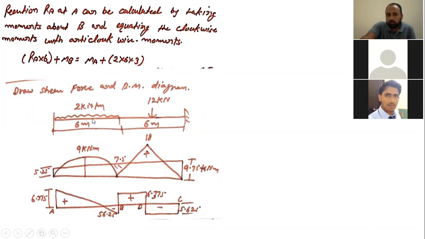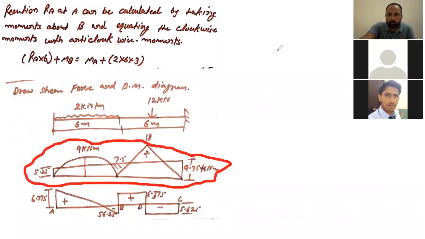At this point, as the load is more compared to this segment, obviously that segment has a fixed moment diagram. If you remember, we have discussed already how to solve the fixed moment. So you have seen these kinds of diagrams over there. What we need to do is first draw the simply supported beam diagram, then draw the fixed moment diagram, and superimpose them. This is the complete diagram of the beam as it is showing here.